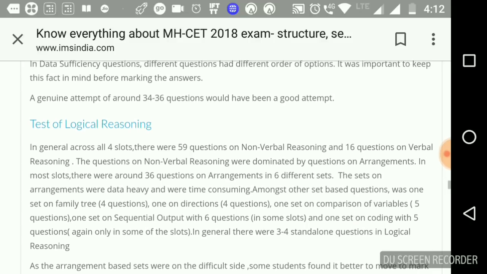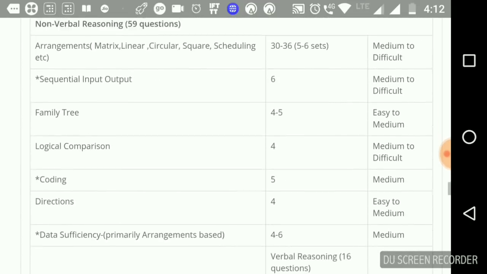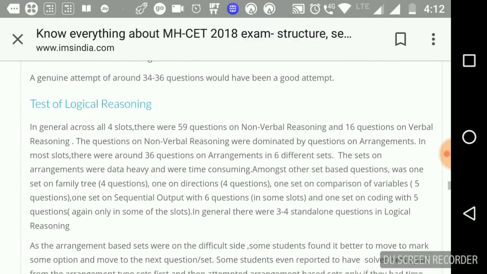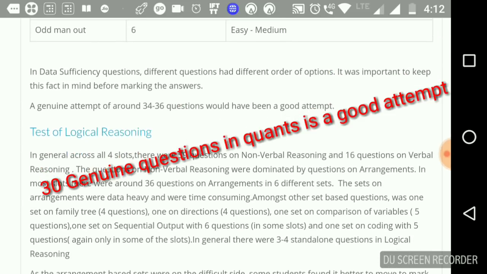There were DS questions as well, data sufficiency questions. And let's move on. In the DI and DS, in the quantitative section, a genuine attempt of around 34 to 36 questions would have been a good attempt.